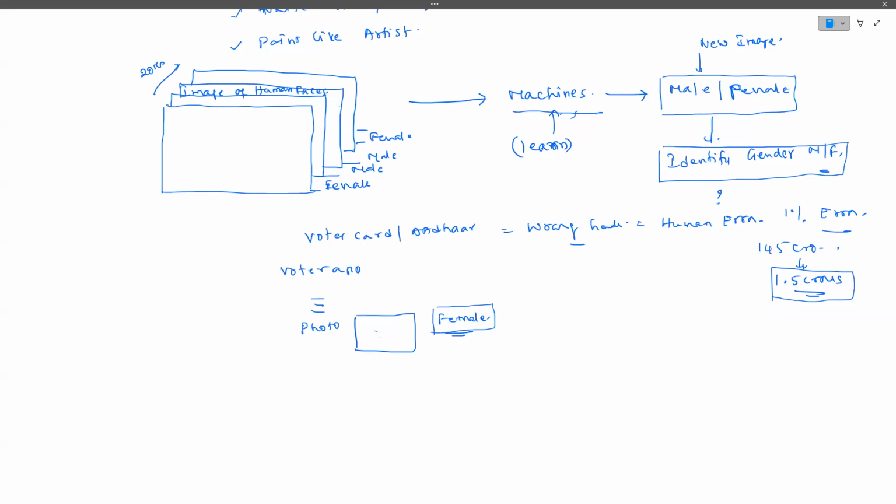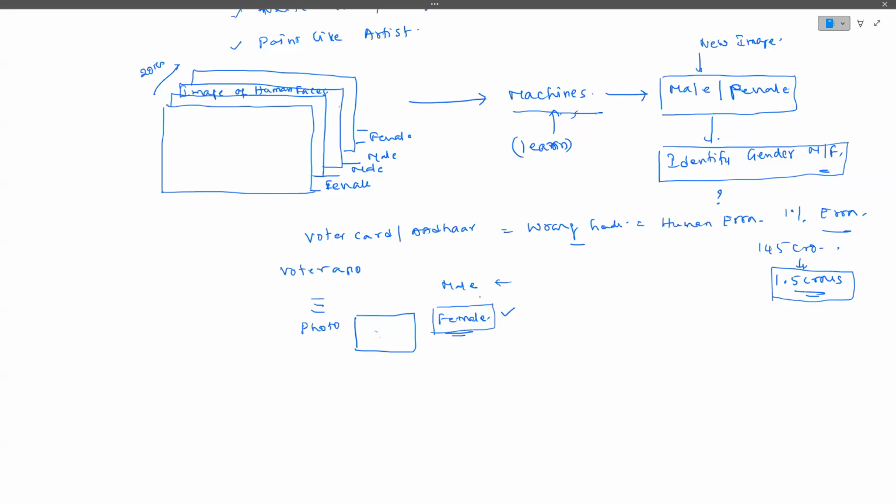Nowadays, a lot of such applications are there. Immediately by looking at the face, the machine will recognize whether it is male. So if the user entered that he is a female, then it matches. For example, if the human user entered male, then the machine immediately says that we identified this as a female, so it is not matching with that particular data. Such errors can be identified easily with this kind of application.